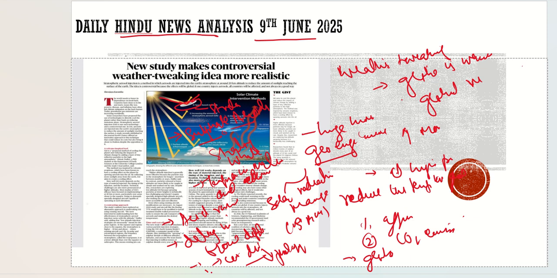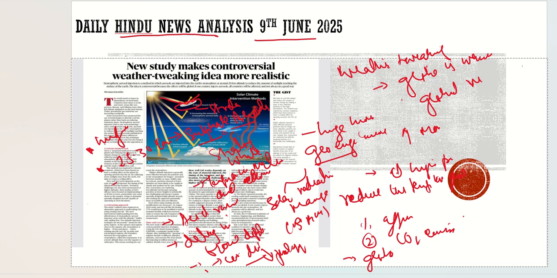Also, it will lead to huge investment. When we are going to spread these sulfate aerosols in the stratosphere, we will be forced to go a distance between the surface of the earth and where we will pour it, approximately 25 to 30 kilometers.